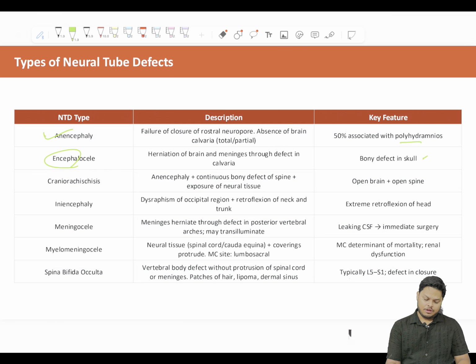Now understood all these things. Neural tube defects you will mostly come across: anencephaly, encephalocele, craniorachischisis, iniencephaly, then meningocele, meningomyelocele, and spina bifida occulta. I hope you will not make a mistake on these whenever questions are asked.